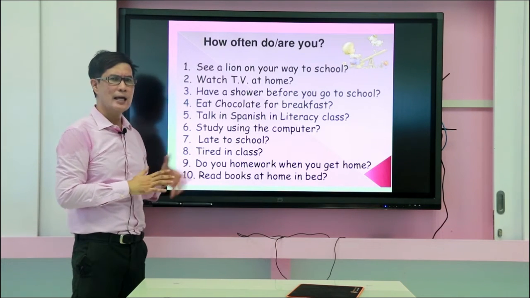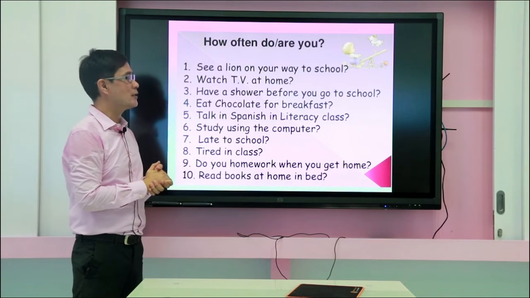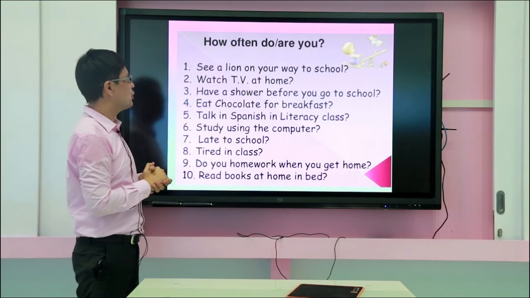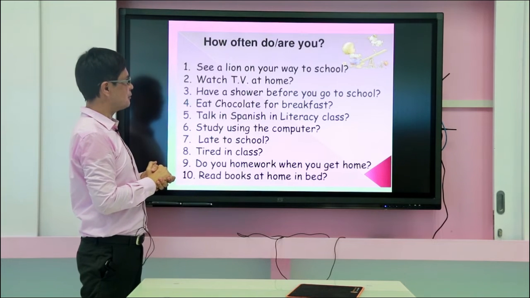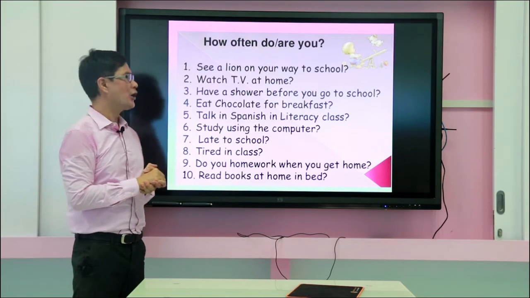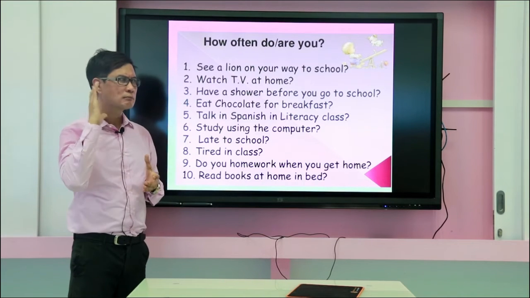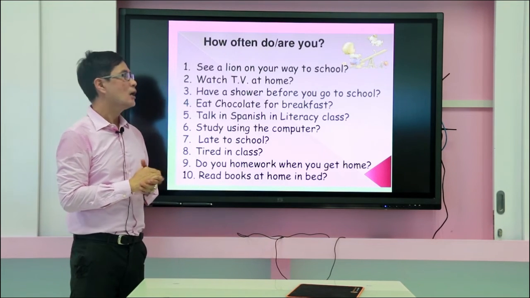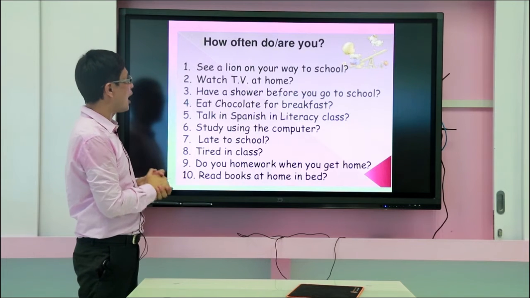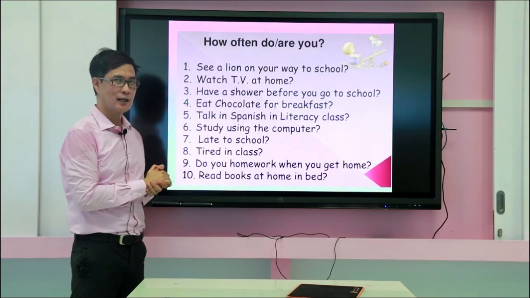For example, in the first sentence, see a lion on your way to school. Would you use how often do you see a lion on your way to school? Or are you see a lion on your way to school? Which one is correct? We can use how often do you see a lion on your way to school.